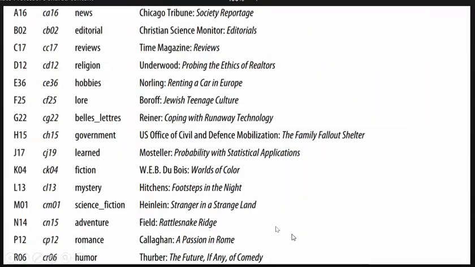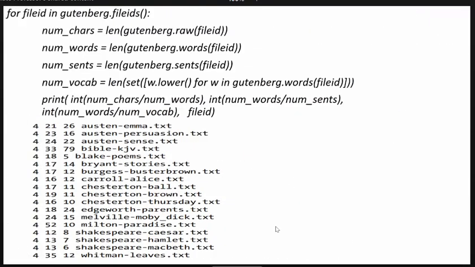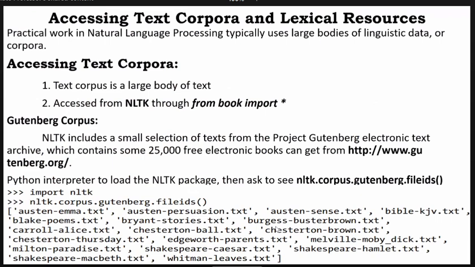Today we are going to discuss some corpora other than the text. Already we downloaded some of the documents from the NLTK package, right? In text one to text nine, those texts are general documents, a combination of some sentences. But here we are going to see different varieties of text. Those texts are like this.